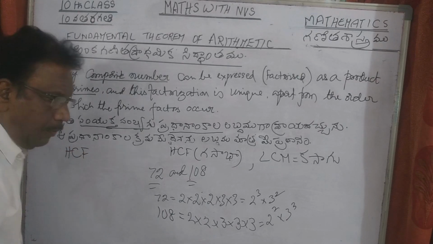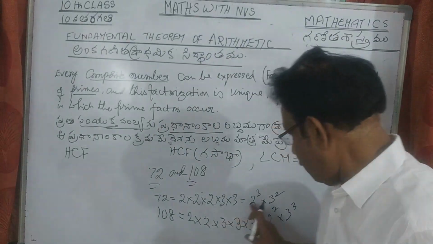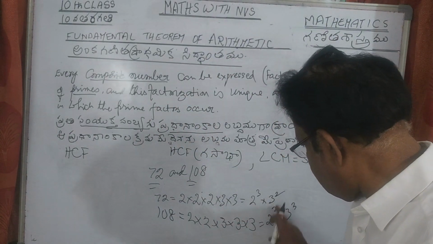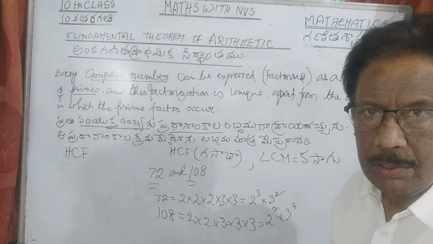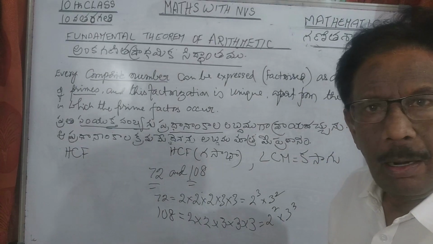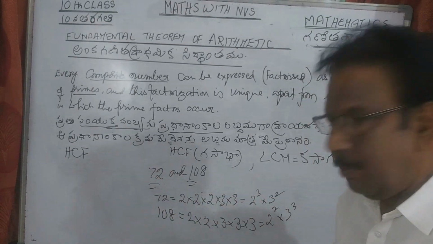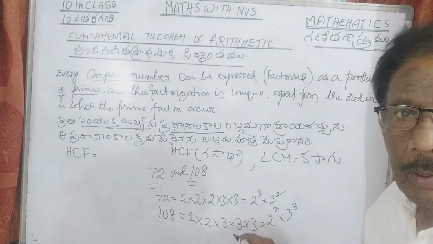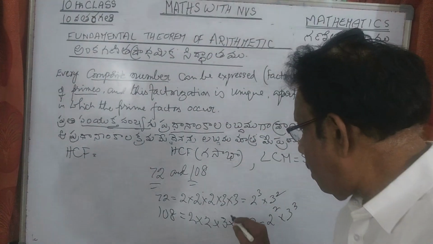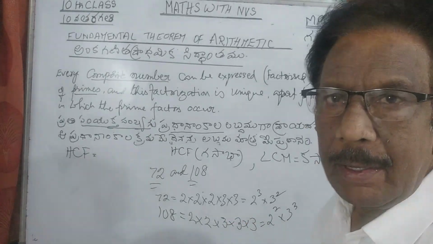To find the HCF, highest common factor: here this is 2 cube, 3 square, and this is 2 square, 3 cube, and 2 and 3 are common factors. First you must know it, 2 and 3 are common factors. And to find the HCF, we take the product of each common factor with the least power of each common factor.